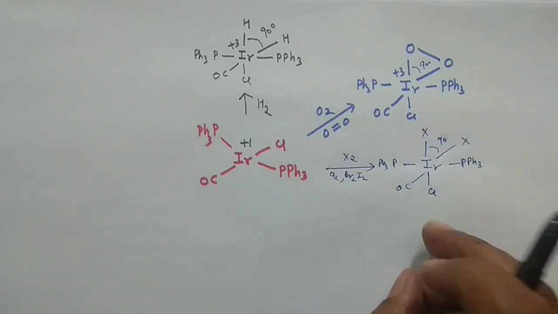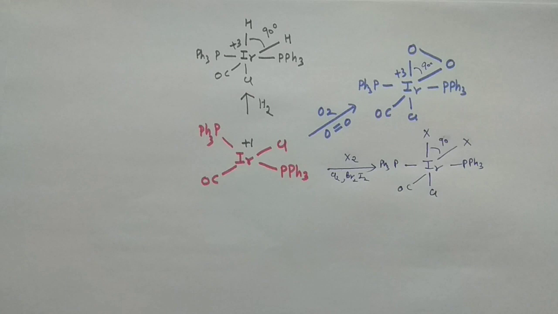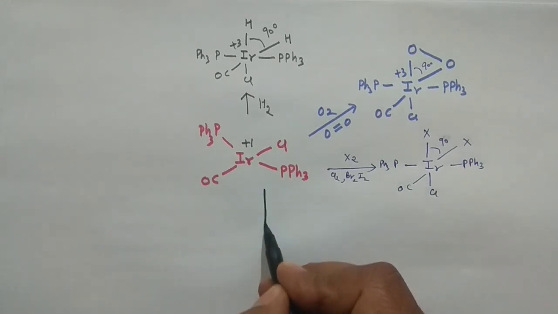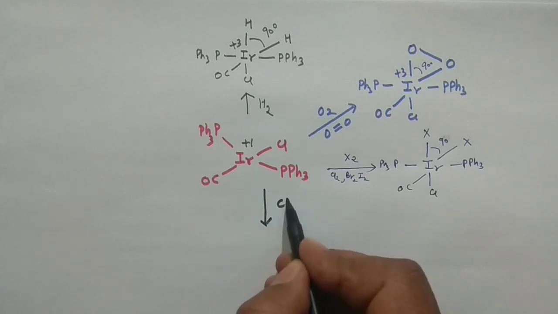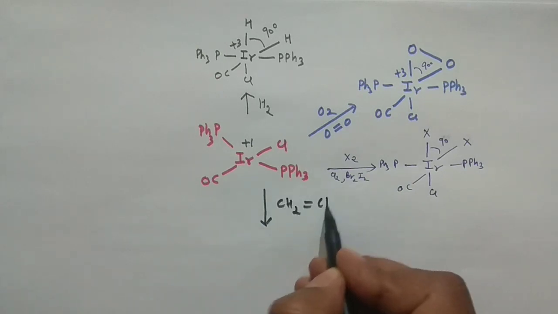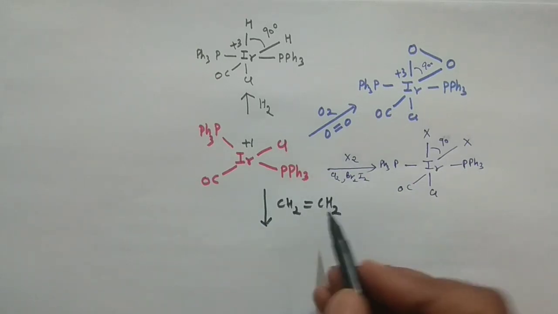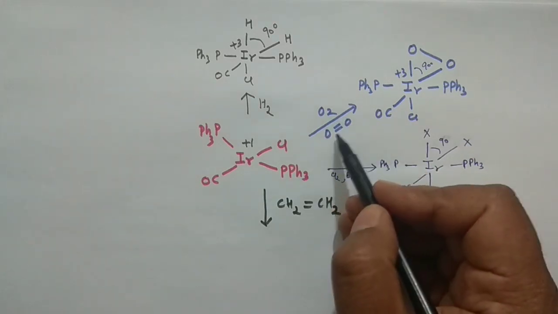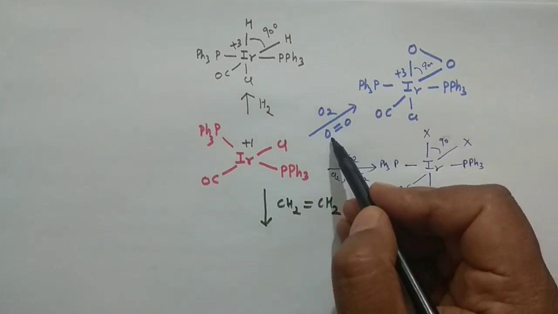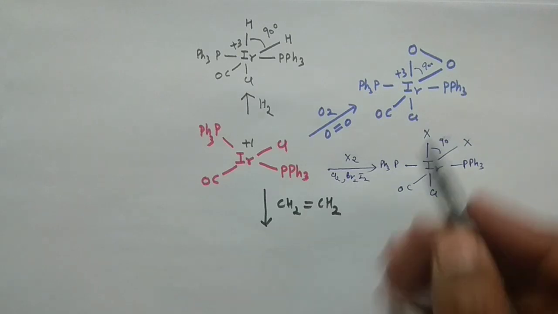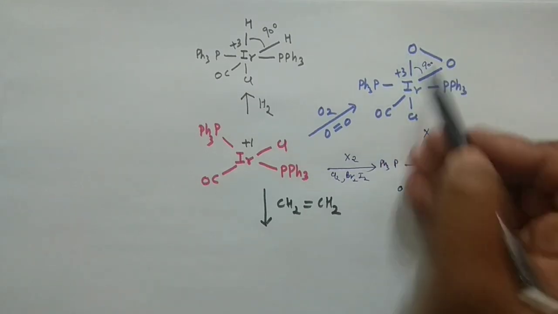So similarly you can do a variety of reactions with this. Another reaction I can write is with CH2 double bond CH2. This reaction is the same as I did for O2, O double bond O. So what you will do is put CH2 here in the product.